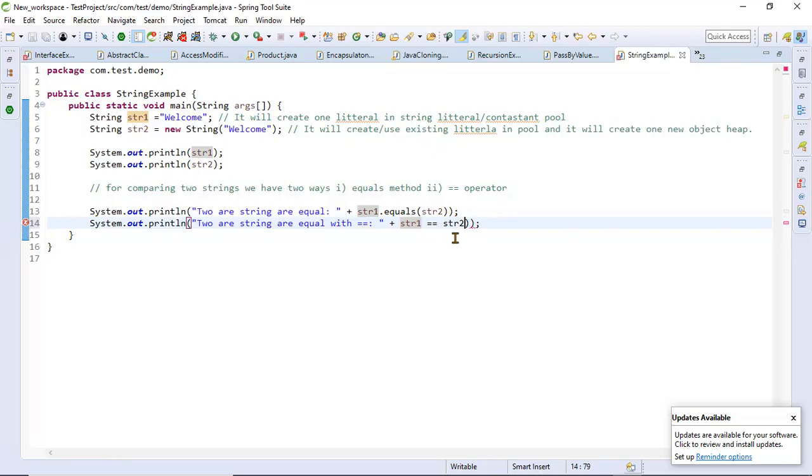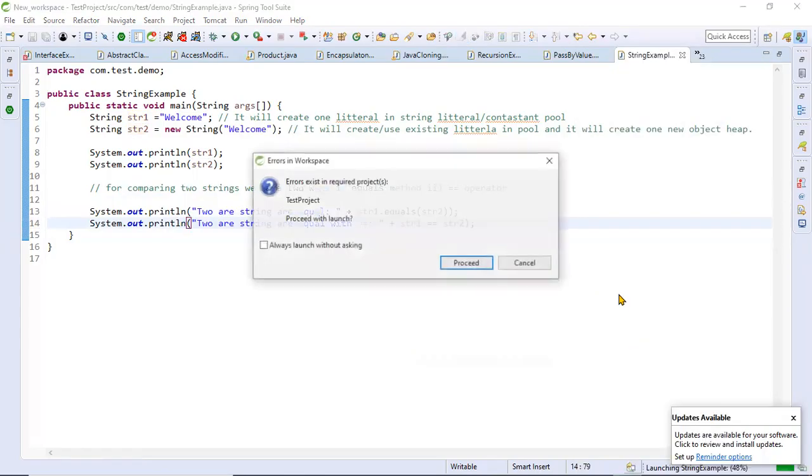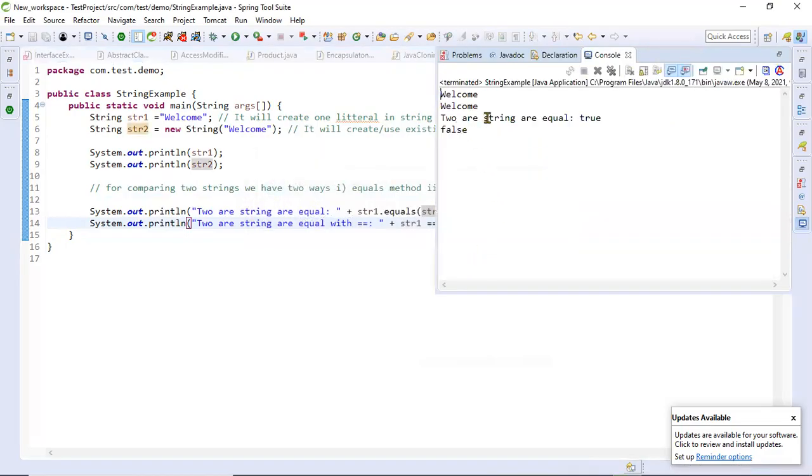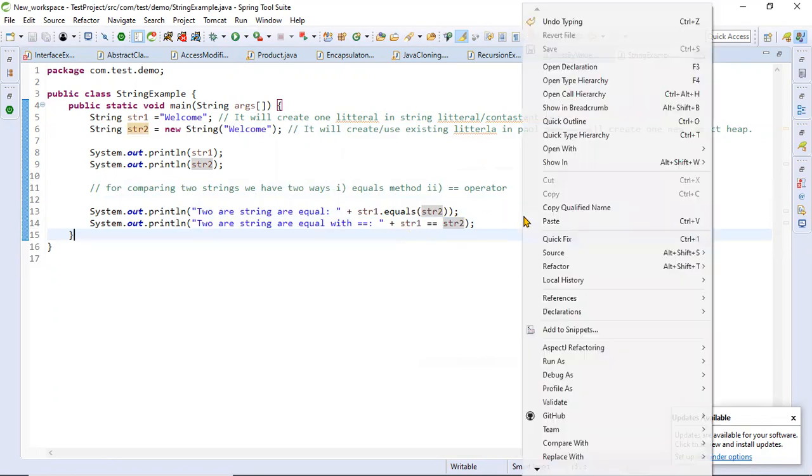Now let's see what happened, then I will explain. Why is it not displaying the full one? Let's see.